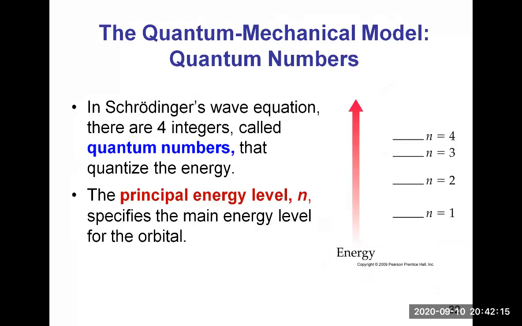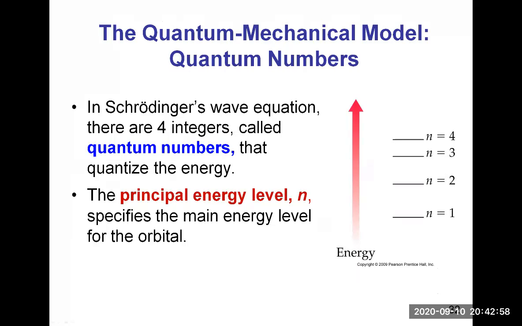In Schrödinger's wave equation, there are 4 integers called quantum numbers that quantize the energy, because the idea of quantized energy is still valid. The principal energy levels are symbolized by n, and n specifies the main energy level for the orbital. If the nucleus is below the level n equals 1, where the energy is the lowest, when you move away from the nucleus, the energy goes up.